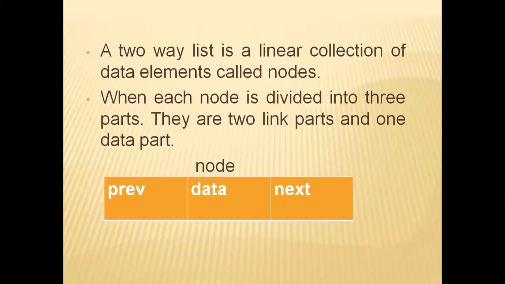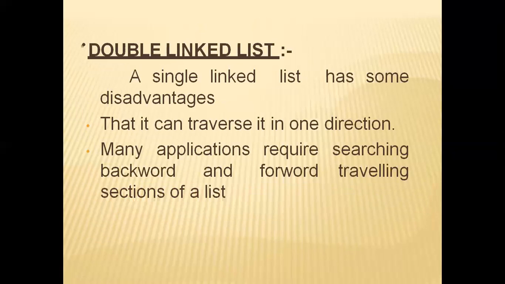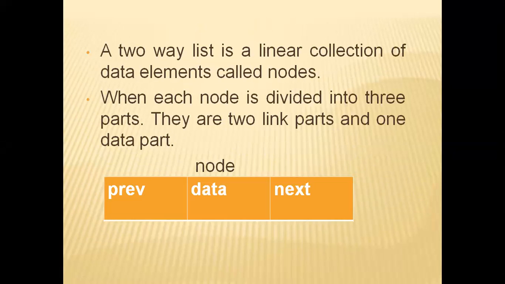Okay. Now another type of linked list we can see is the double linked list. A single linked list has some disadvantage. It can traverse only in one direction. Many applications require searching and backward and forward traversing. So you can see here, in a double linked list, another part is added, that is previous.